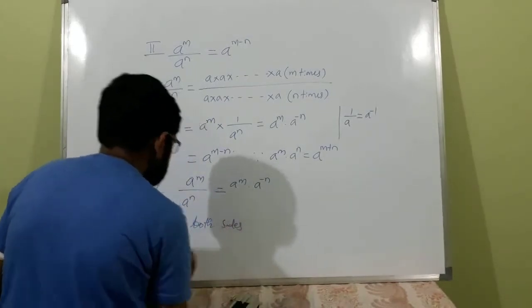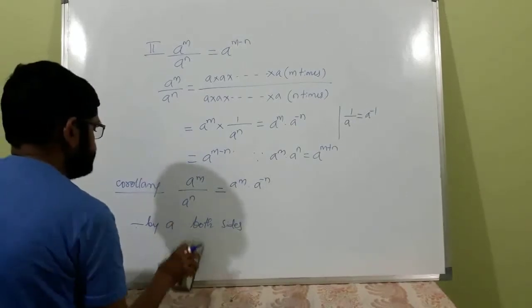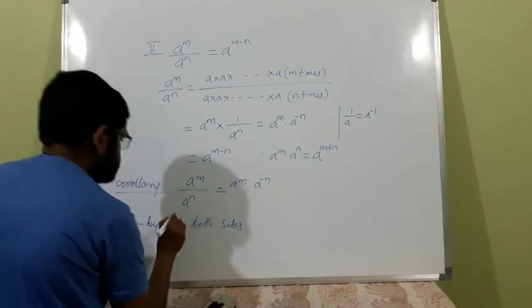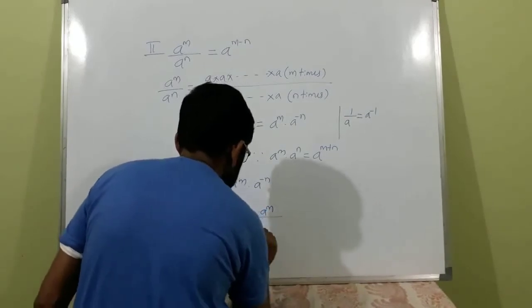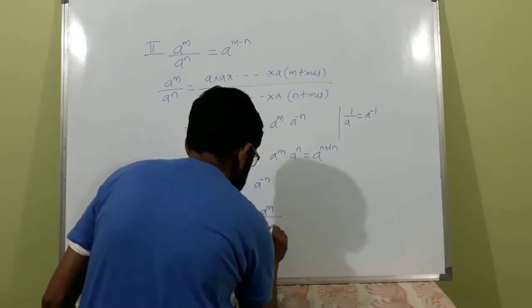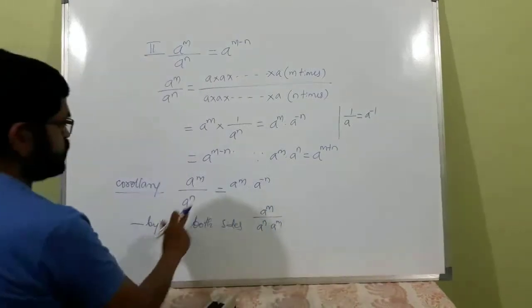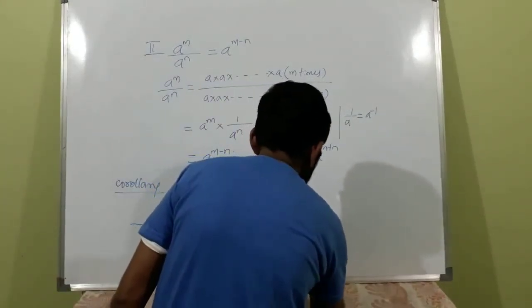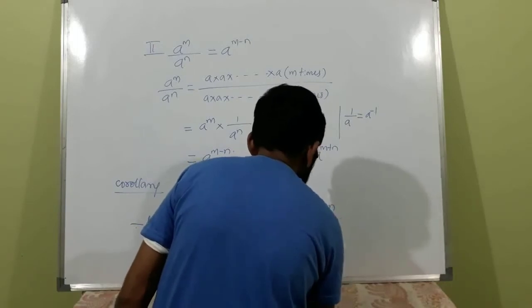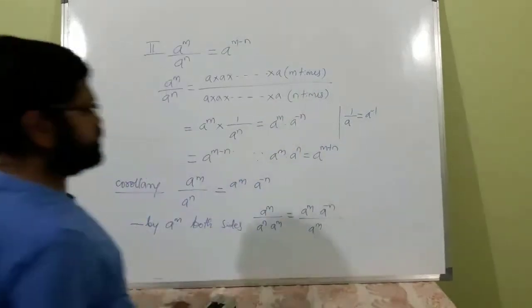Both the sides, what happens? A raised to m divided by a raised to n, a raised to m is equal to a raised to m into a raised to minus n divided by a raised to n.